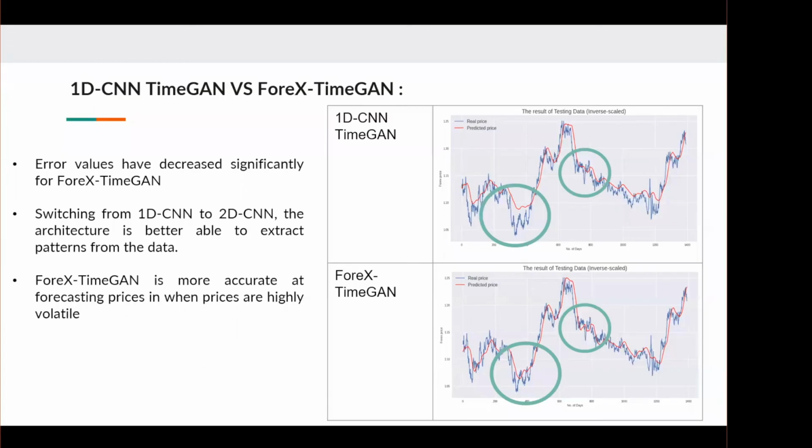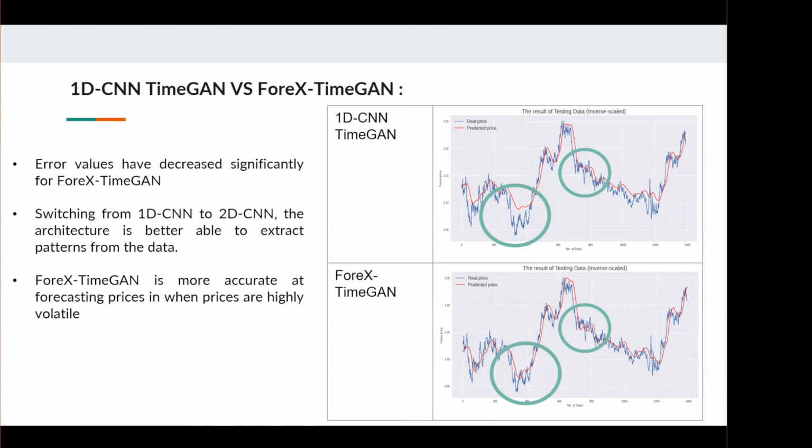all its components. As you can see here, the error values have decreased significantly for the ForeX-TimeGAN. Therefore, by switching its layers from 1D CNNs to 2D CNNs, the architecture is better able to extract patterns from the data. The reason for this superior extraction ability is because 2D CNNs allow the kernel to move in 2 directions to extract patterns, versus a 1D CNN which only allows the kernel to move in 1 direction.